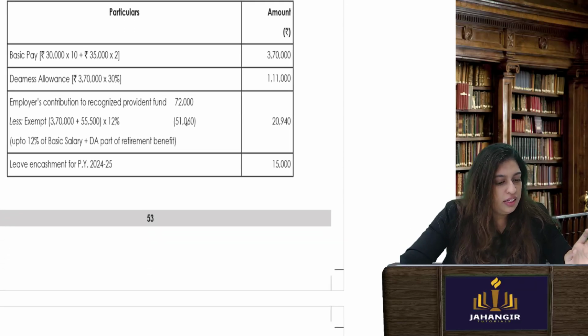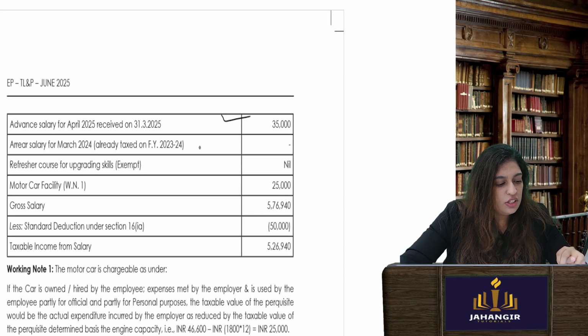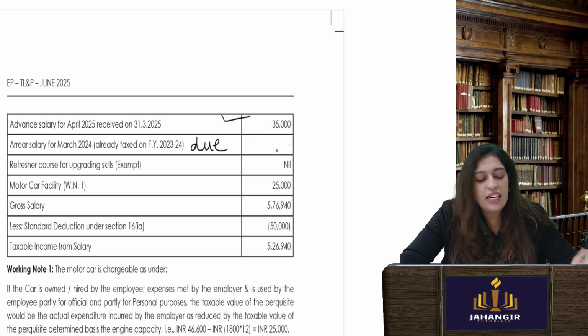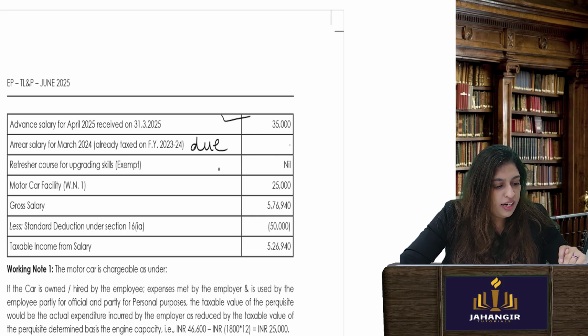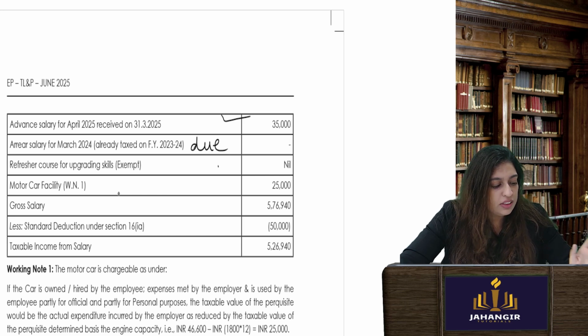Basic pay, we did it already. Okay. Employer's contribution 72. Exempt is basic plus DA, 12% of salary. This is salary. So you get it. Leave encashment as it is. Advance salary you will put in arrears of salary. Already taxed because it was on due basis. But if it was on receipt basis, you would have added it. Refresher course, anything that the employer pays for your training, you don't have to be taxed on it.